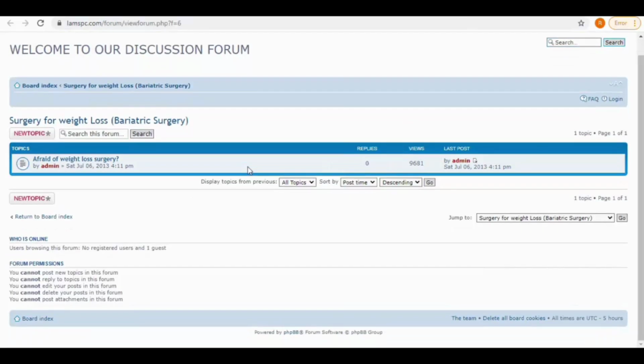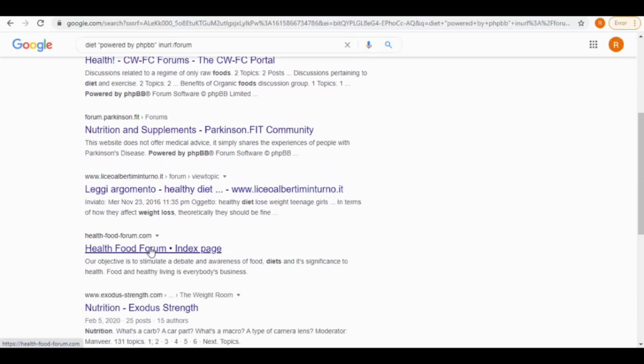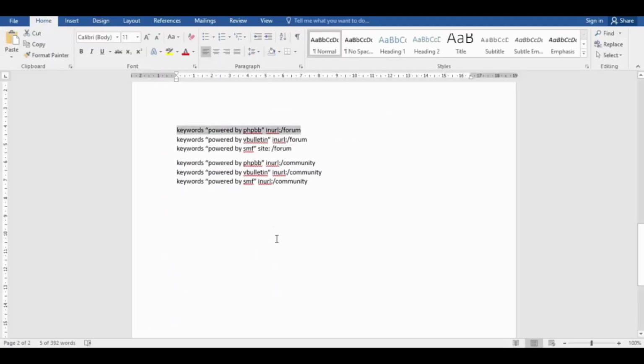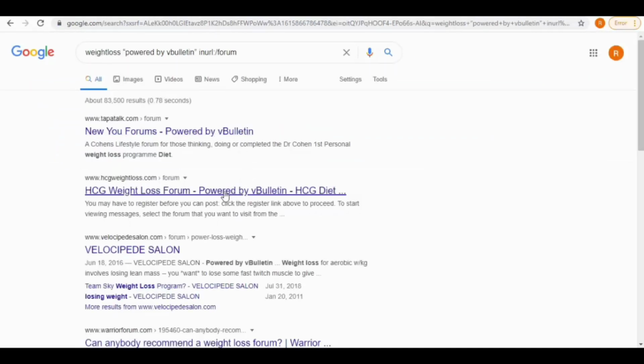Back on Google, let's enter another keyword, i.e. diet. So now we get all the diet related forums. Repeat the process with this one as well. Back to the document, let's copy the second link, keywords powered by vBulletin:/forum, and paste it in Google's search bar. Insert your keyword and search. Now all related forums from vBulletin appear.